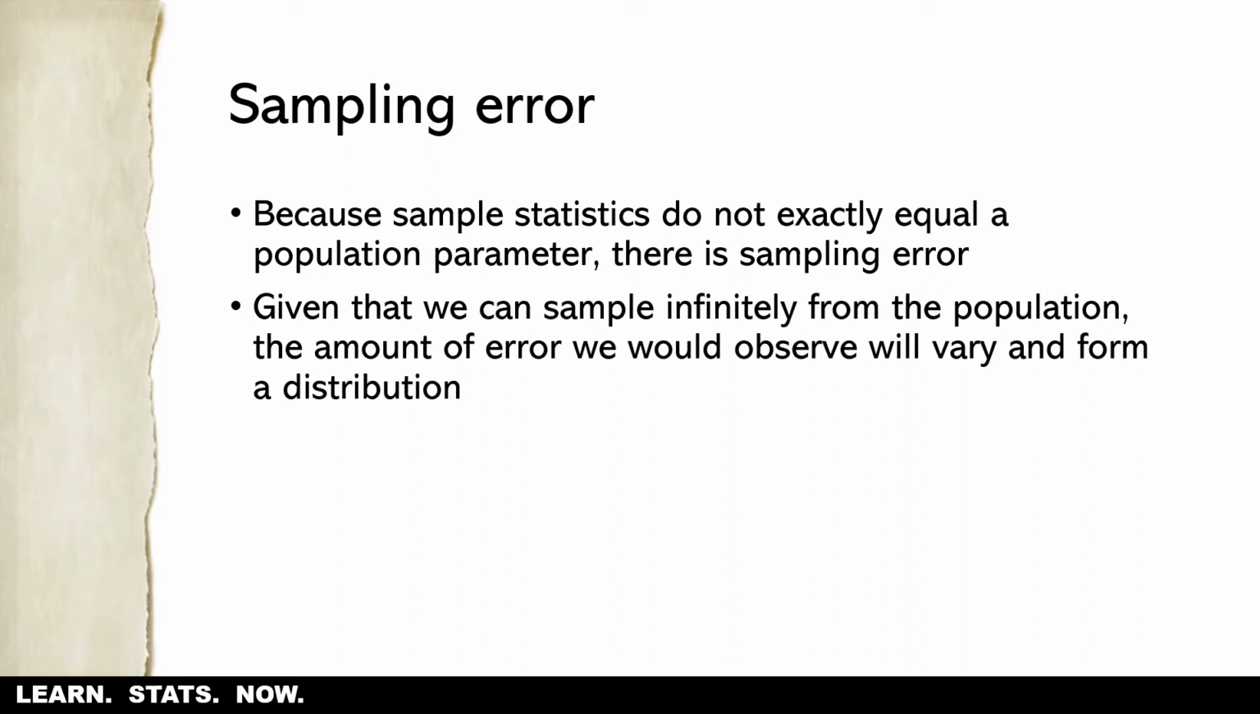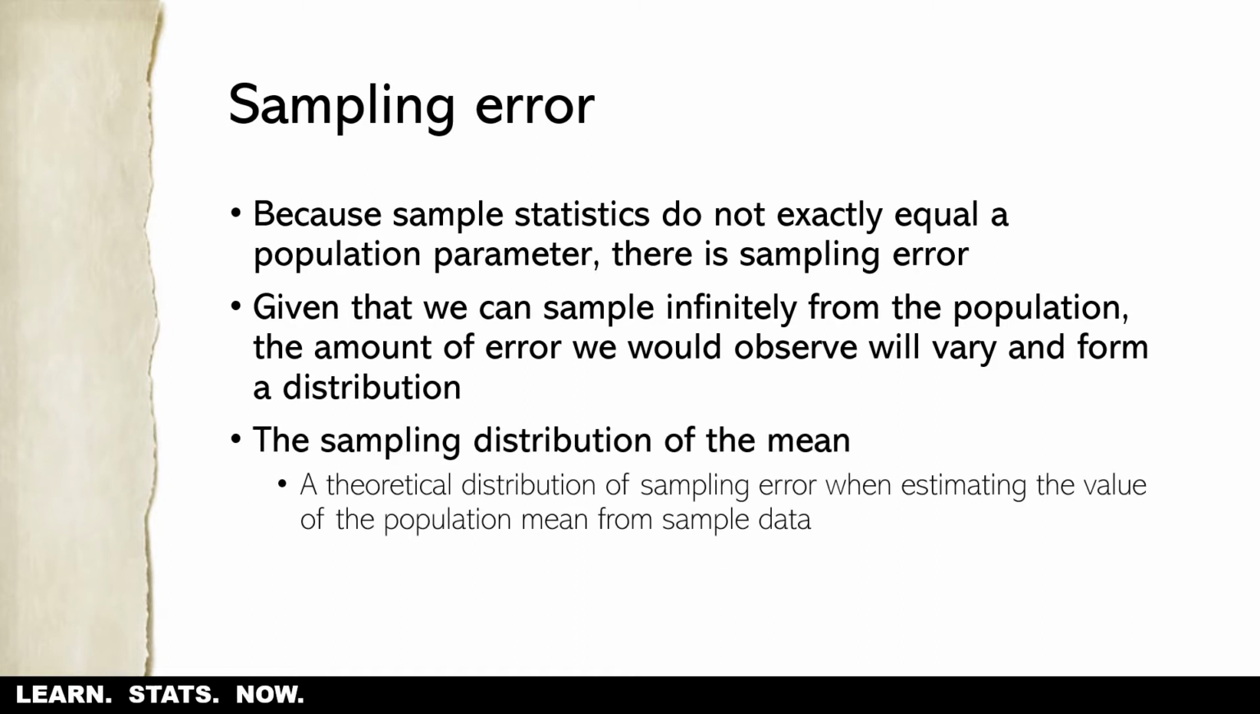Also, with any population, we could sample potentially infinitely from that population, and the amount of error that we would observe is going to vary from sample to sample, and as a result, that forms a distribution of sampling error. So that's what we call the sampling distribution of the mean. It's a theoretical distribution of sampling error when estimating the value of the population mean from sample data. Not just the population mean, but also the population standard deviation and variance.